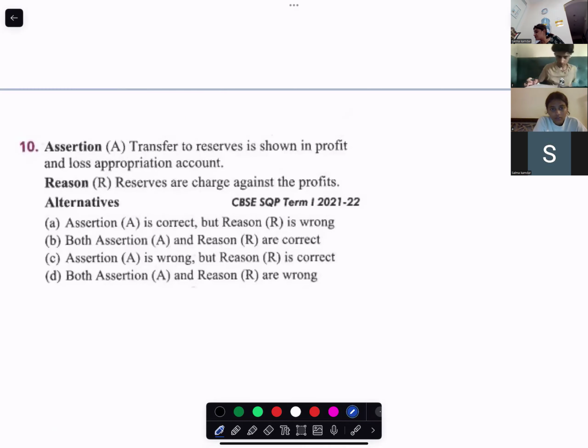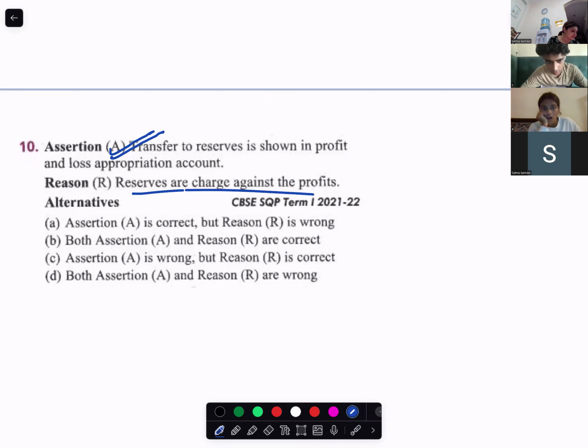Transfer to reserves is shown in the profit and loss appropriation account. Is it correct? That's true. Yes. Transfer to reserve is shown in the profit and loss appropriation account. This is correct. Okay. Reserves is charge against profit.